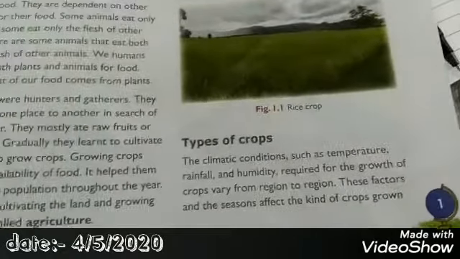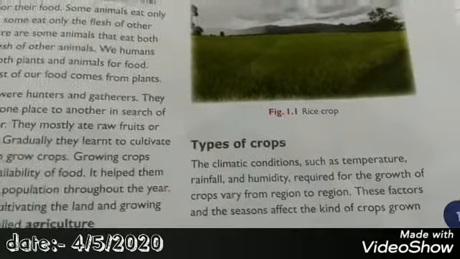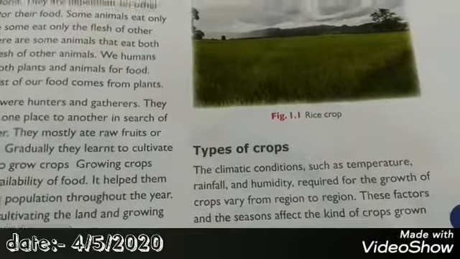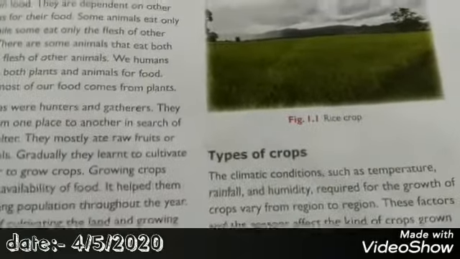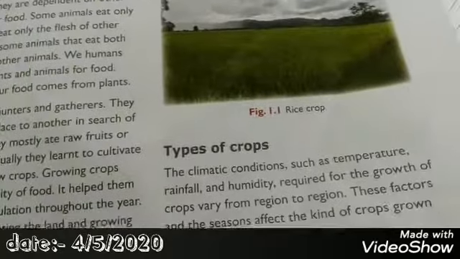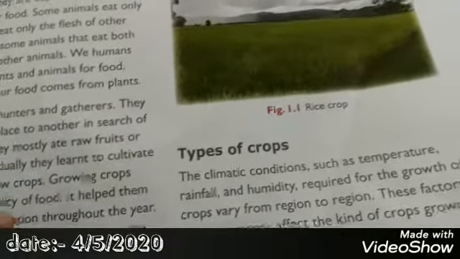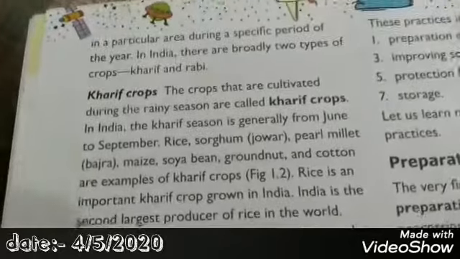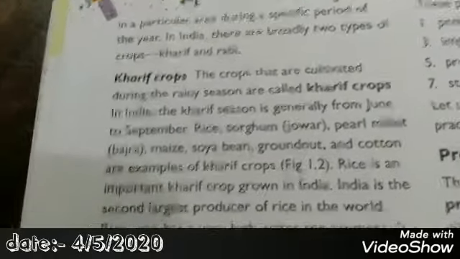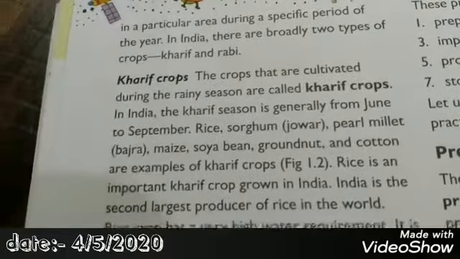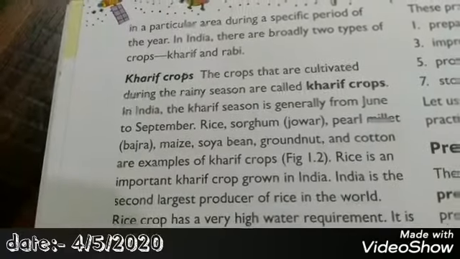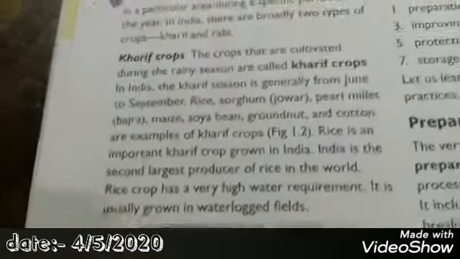So basically, the growth of crops depends on different climatic conditions and factors, that is temperature and humidity. So basically, crops grown in India depend on different climatic conditions and factors. In India, the climate varies from region to region, and even the factors vary. So basically, there are two different types of crops grown in two different types of seasons.